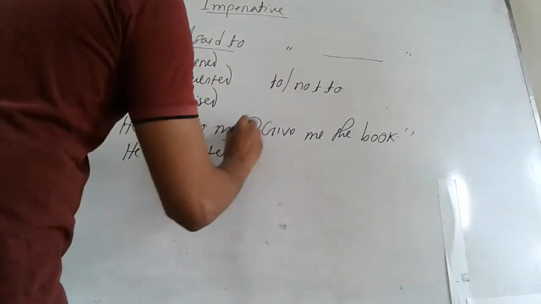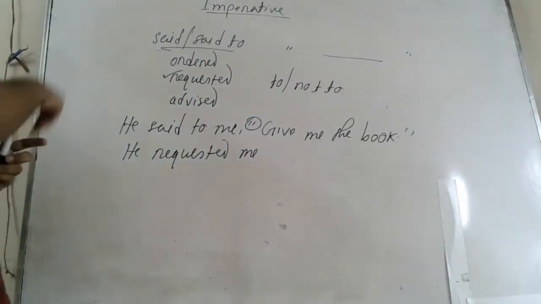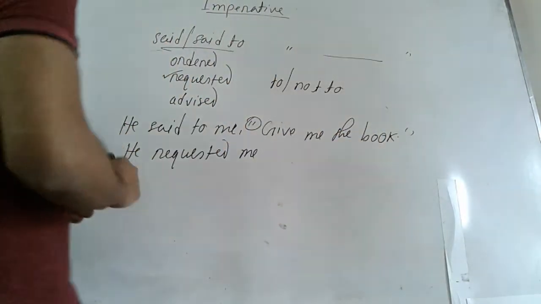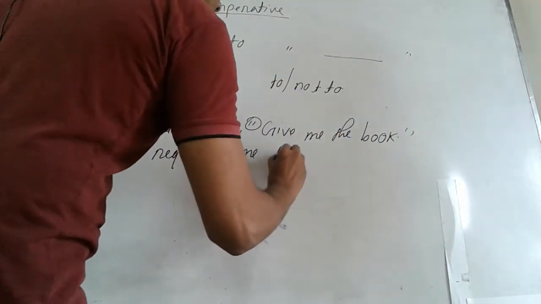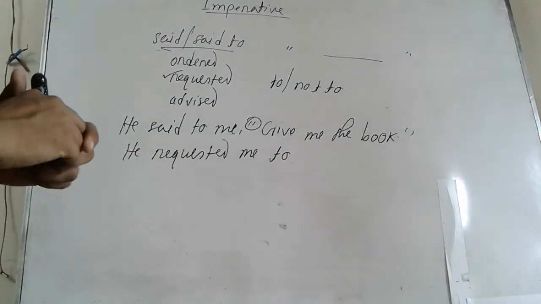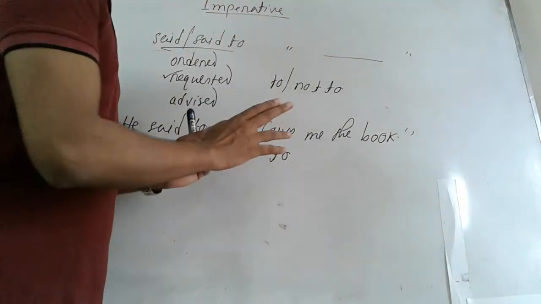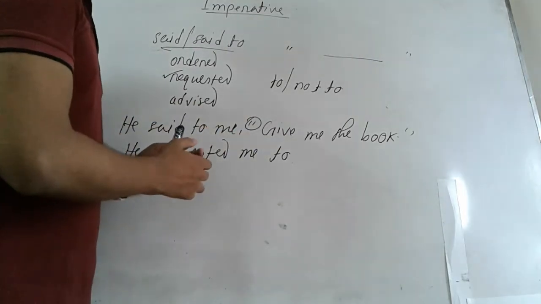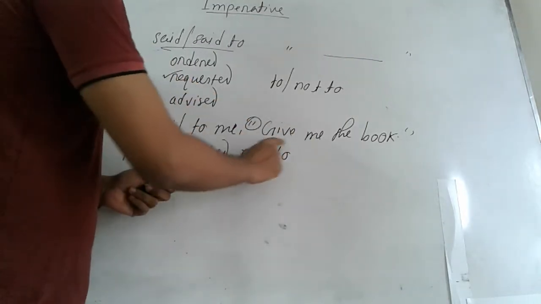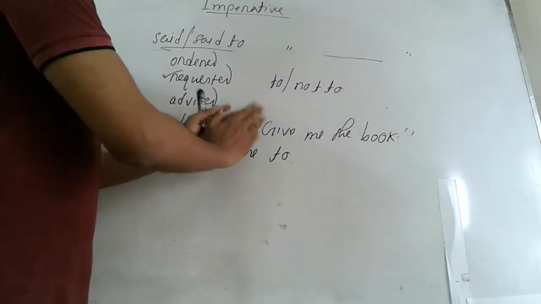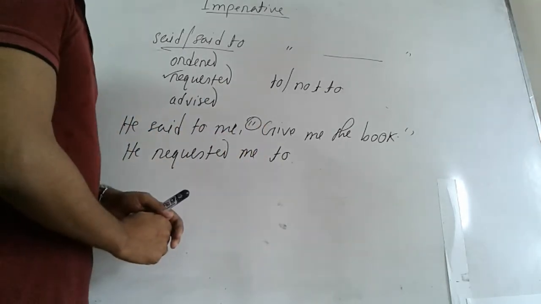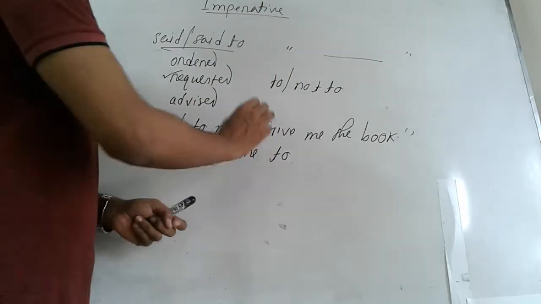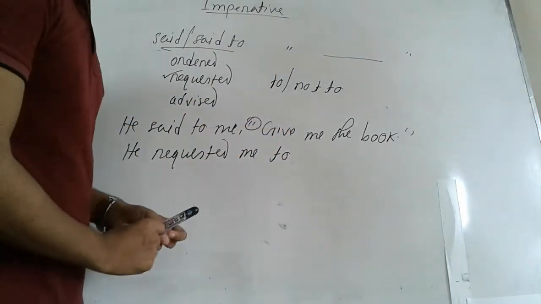Now in the place of inverted comma, we should take either to or not to. As our sentence here is in affirmative sense, we should take to. So now what to do? You can see that our sentence, for being an imperative one, is started with a verb. That is, we don't have any subject at the beginning of the sentence, and in case of imperative sentence we will always have a verb at the very beginning of the sentence.